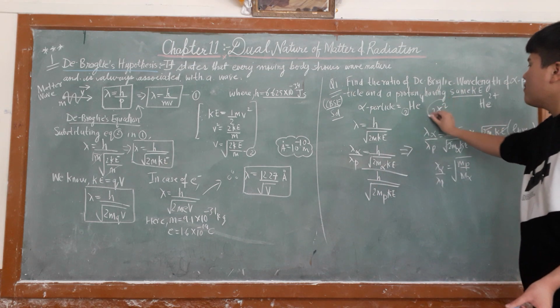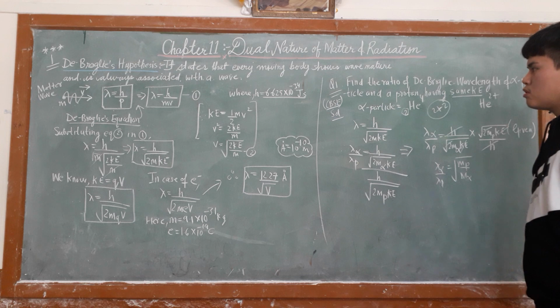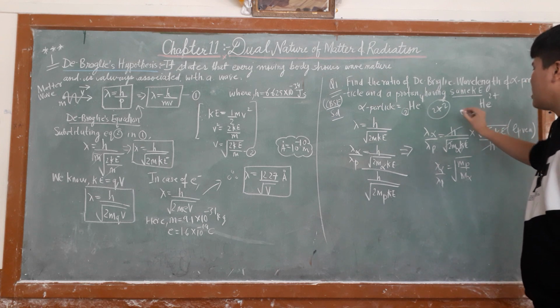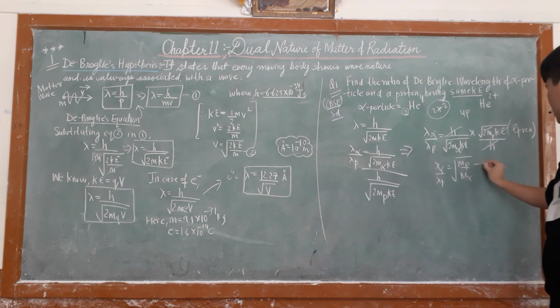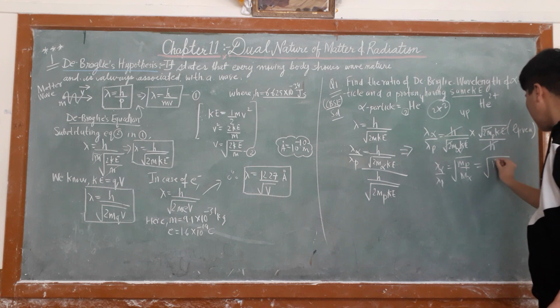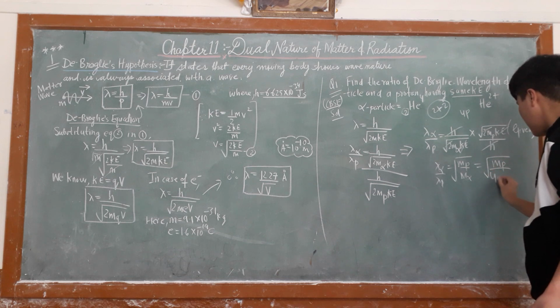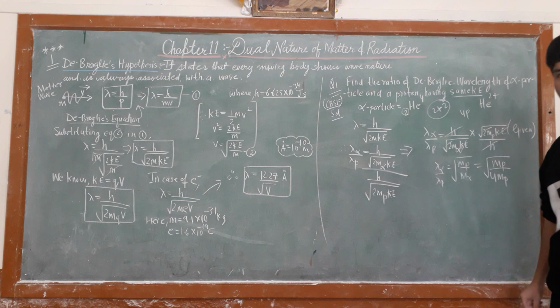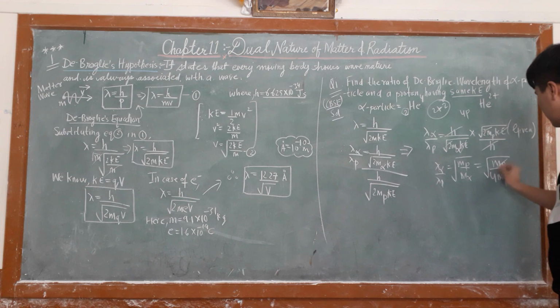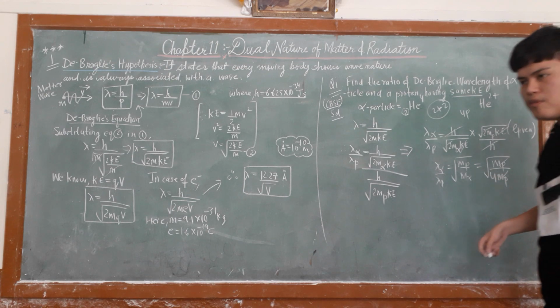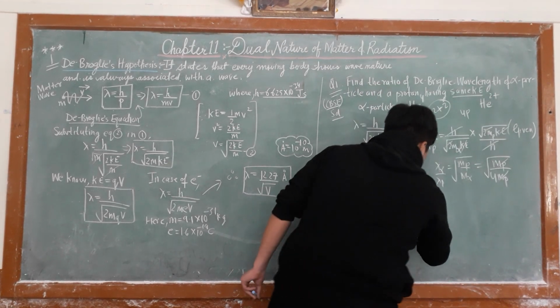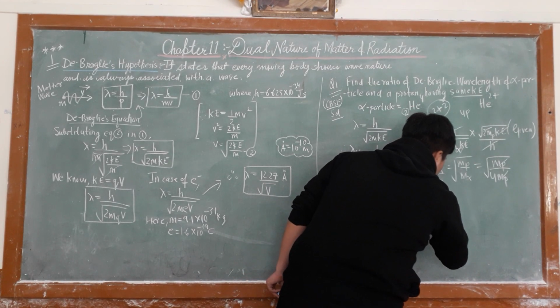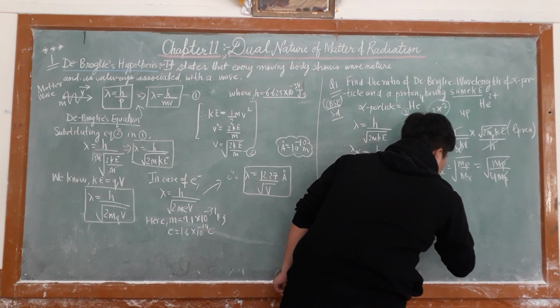So you can say they have 2 protons and 2 neutrons, or you can say 4 protons in particular. So under root mass of proton upon 4 times mass of proton, the terms cancel, giving 1 by 4 under root, which is 1 by 2. So therefore lambda alpha upon lambda p will be equal to 1 by 2.